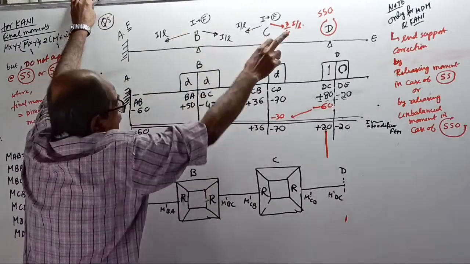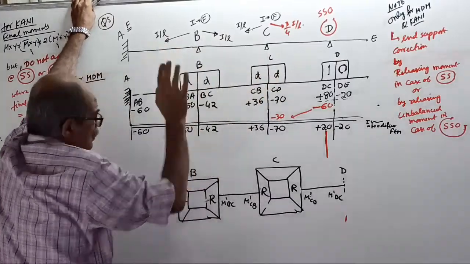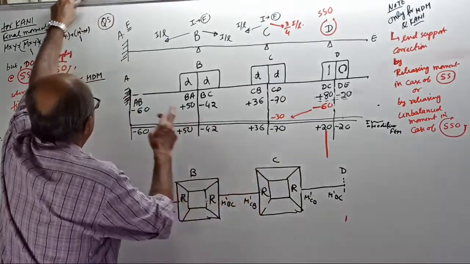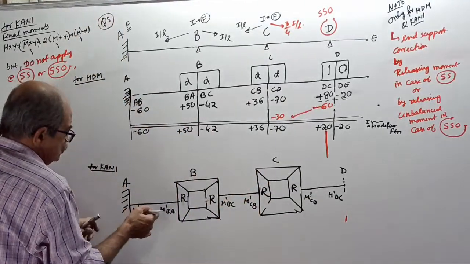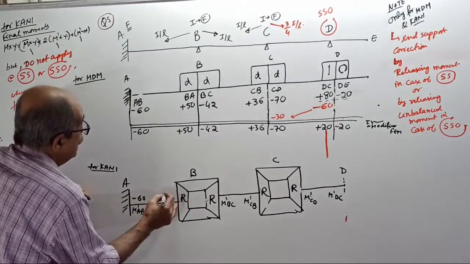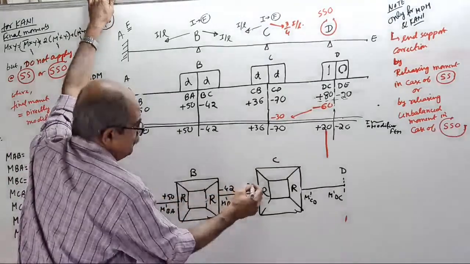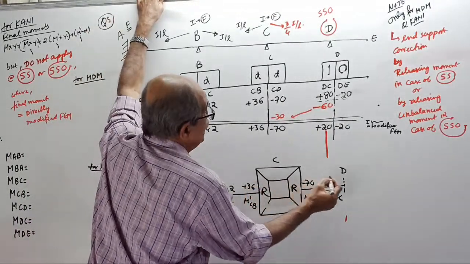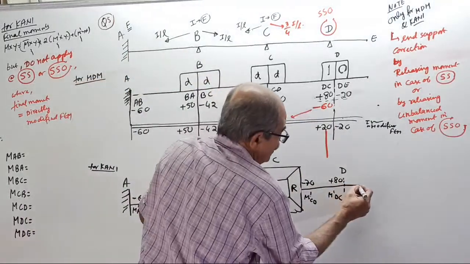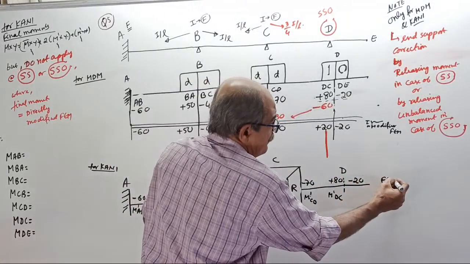Remember, all these are the same. Instead of distribution factor, I have not written the value here. I don't know how much the value is. Find the rotation factor. Okay. Then M dash AB, etc. See, this is absolutely fixed. So, lastly, FPM enter here: minus 60 plus 50, minus 42 plus 36, minus 70 plus 80. Now, sorry, one more is there. Overhang also is there. It is minus 20. Enter here. These are the original FPMs. Okay.